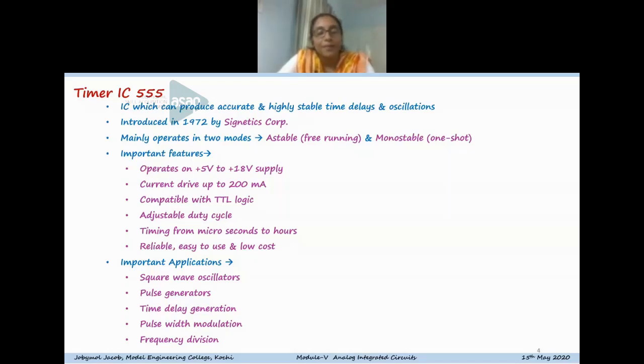And it is compatible with TTL logic, and the duty cycle of the output waveform can be adjusted, and we can get timing delays or time periods ranging from microseconds to hours. It is easy to use, reliable and a very low cost IC. There are many applications, and some of them include square wave oscillator, pulse generators, time delay generation, pulse width modulation, and frequency division. So now we'll discuss the pin diagram.